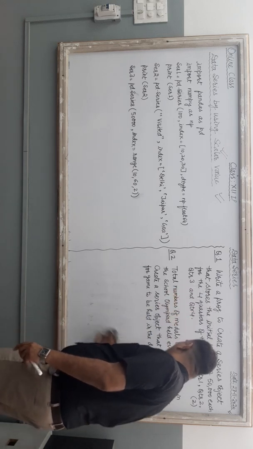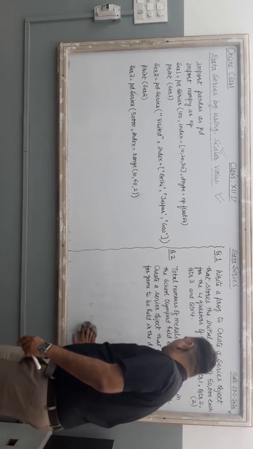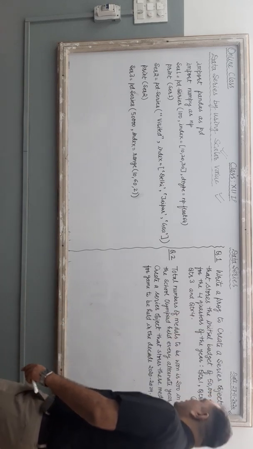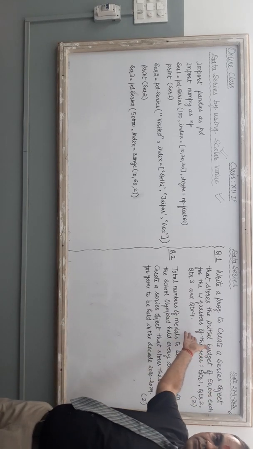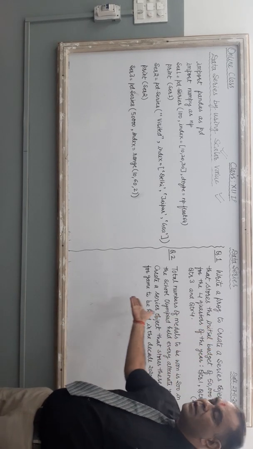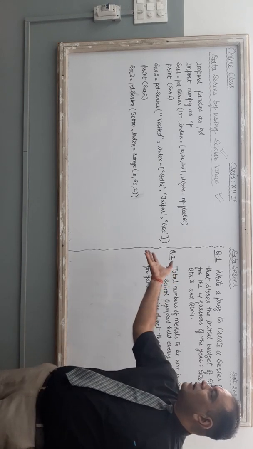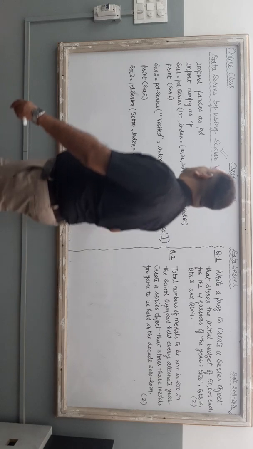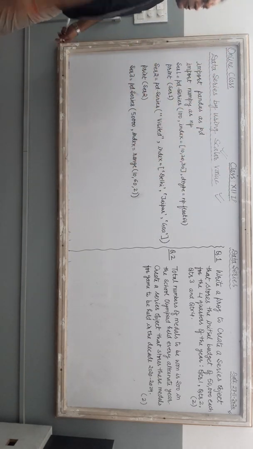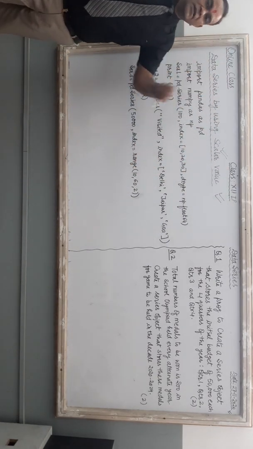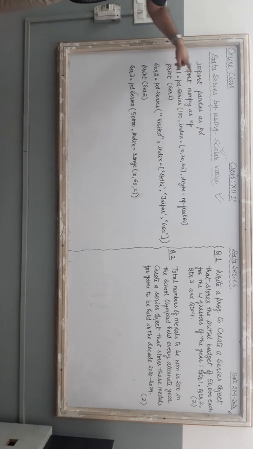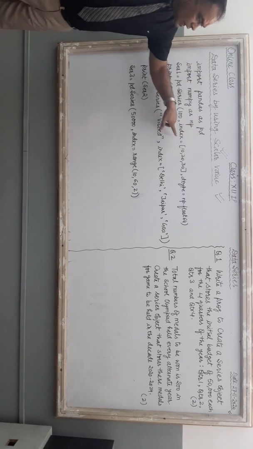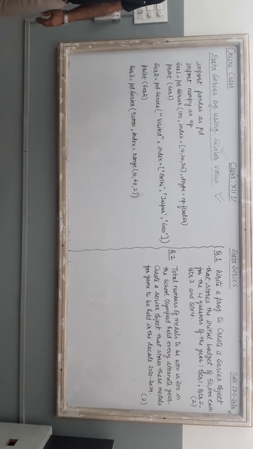Clear? Now the next thing: I divided the board into two different parts. In one part, two sample questions are there that are related to today's topic. And this part of the board contains today's topic, how to create a series by using a scalar value. One program code is there.